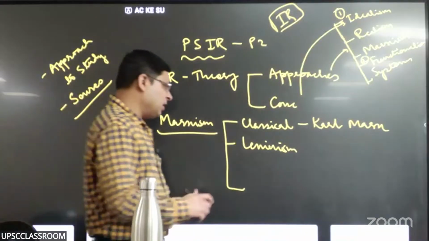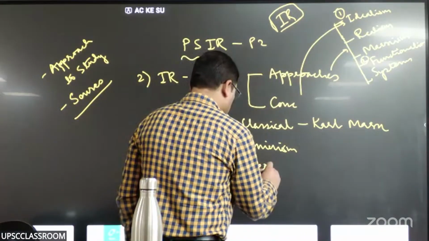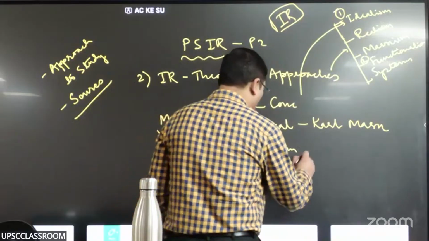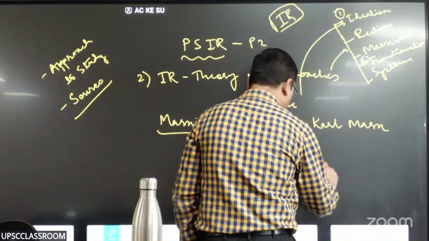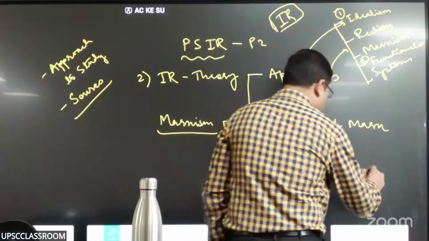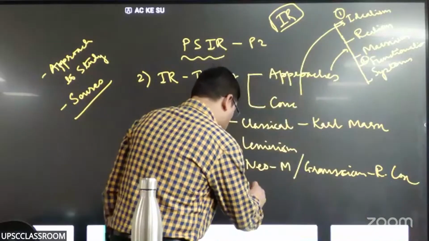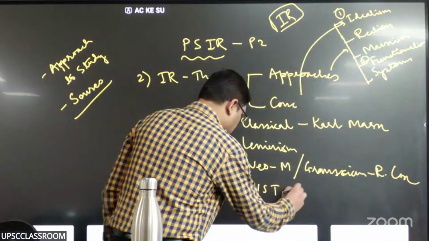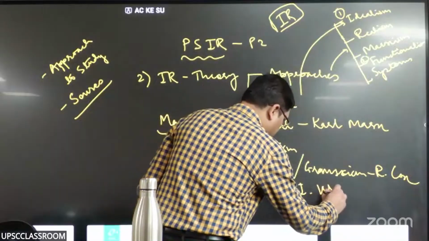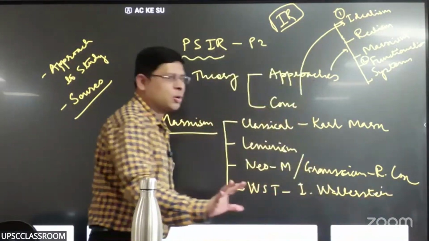Then you have neo-Marxist, which is also called the Gramscian approach, represented by Robert Cox. And you have world system theory, Immanuel Wallerstein. I'm just jotting down all these things.